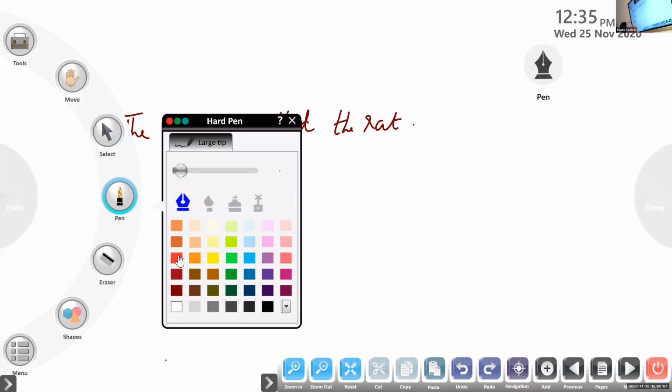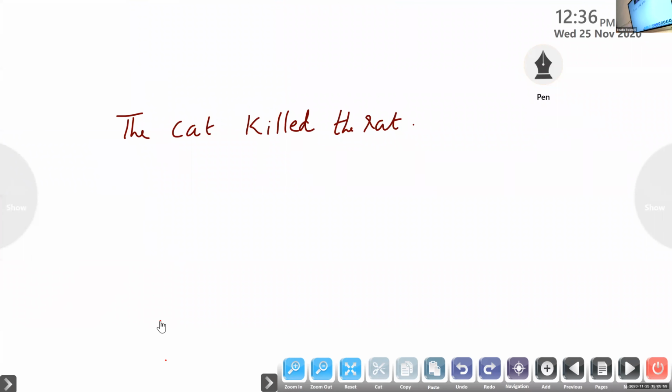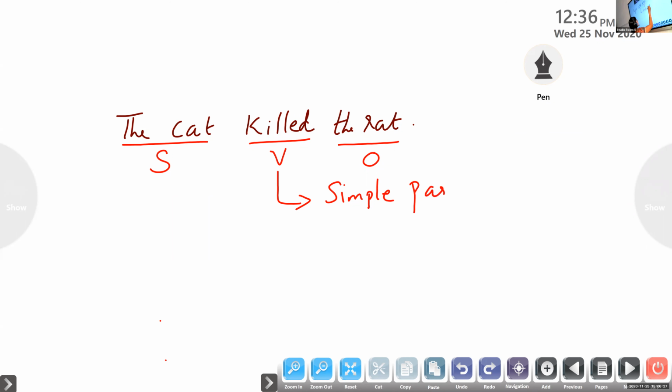The cat. Balashankar, tell me the subject of the sentence. The cat. Subject. Object: the rat. Verb. Tell me the tense form. Past tense, simple past. Very good. The sentence is in simple past.